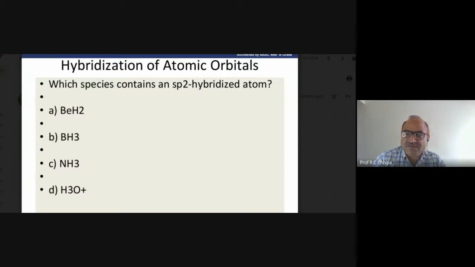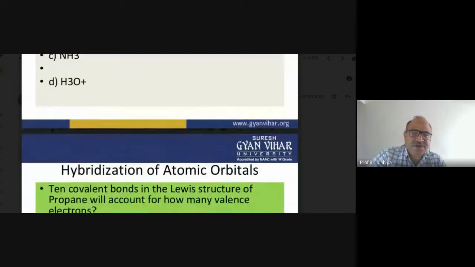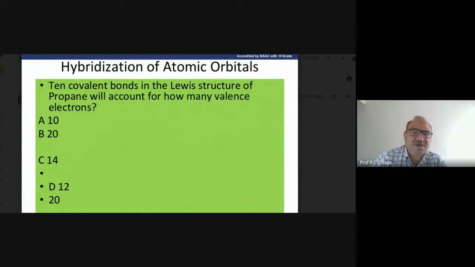Therefore one electron of the 2s atomic orbital is excited towards the p atomic orbital. So that will be the formation of the hybrid orbitals. The correct answer is BH3.